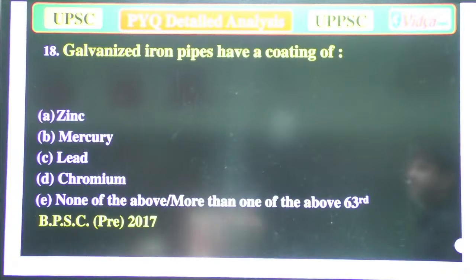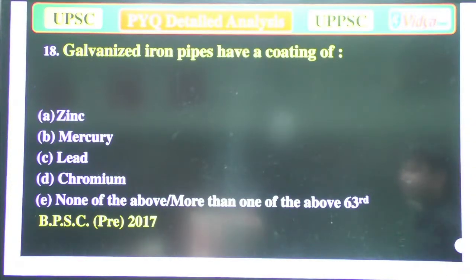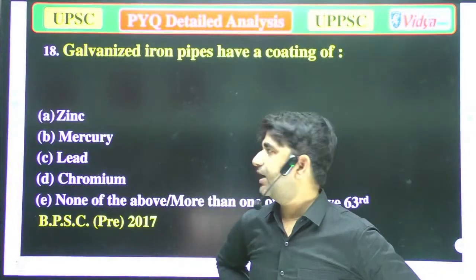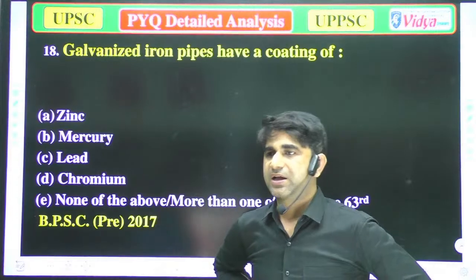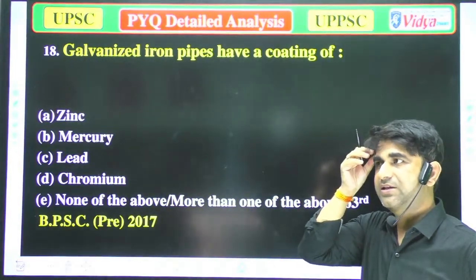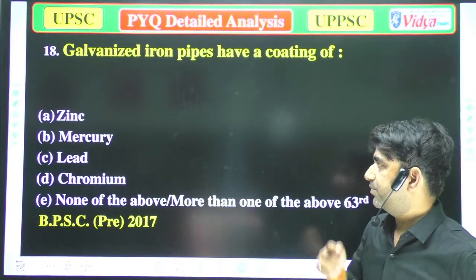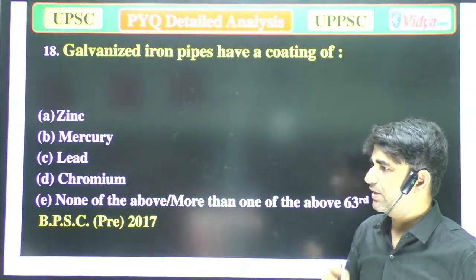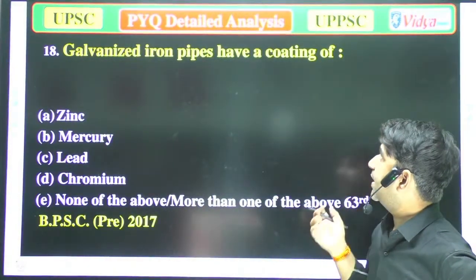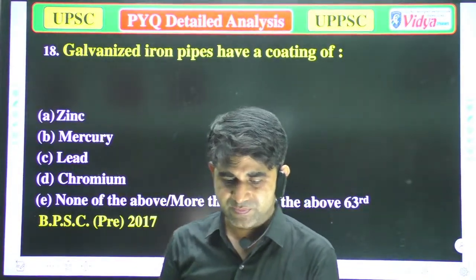Galvanized iron pipes have a coating of: A, zinc; B, mercury; C, lead; and D, chromium. Okay, so galvanized iron pipes have a coating of, because when it was asked what do you mean by galvanized pipe,